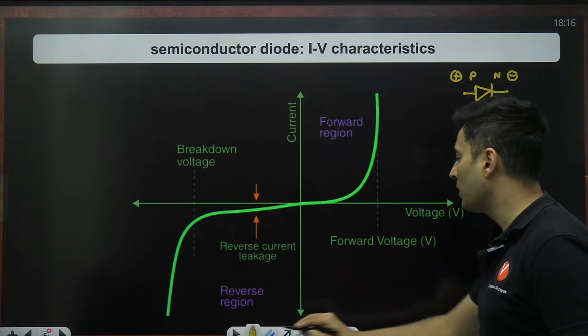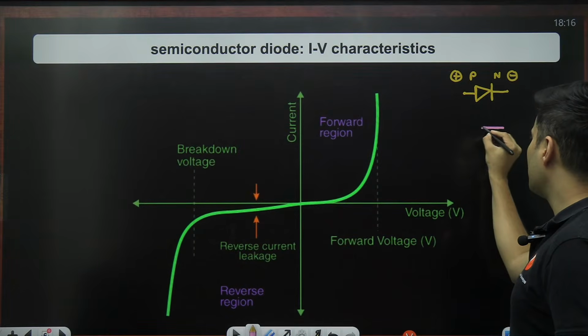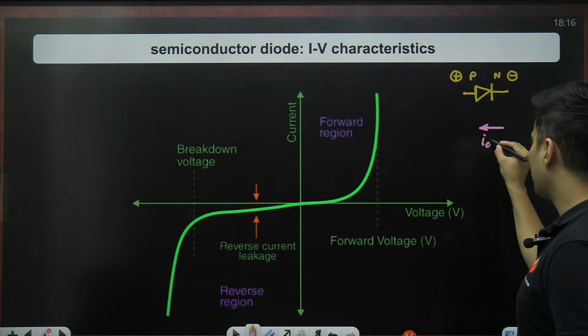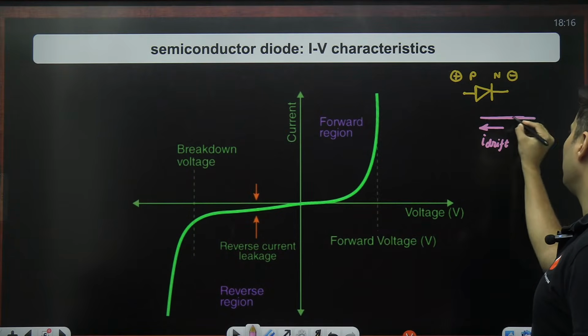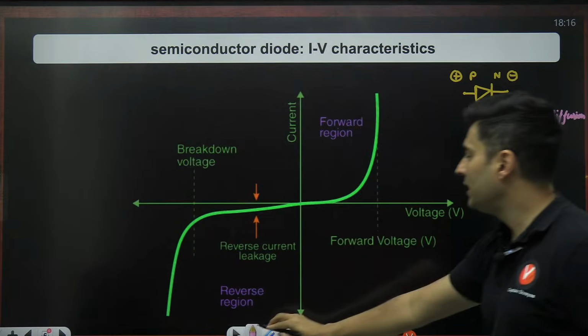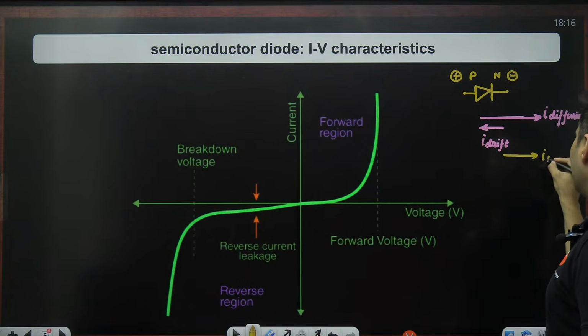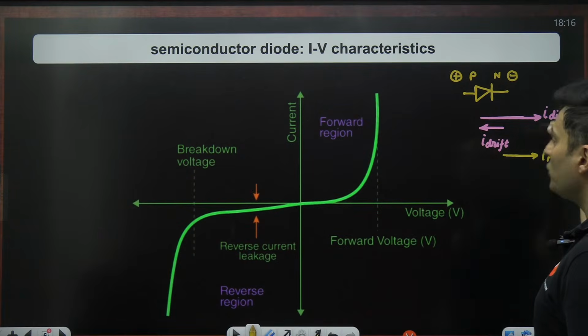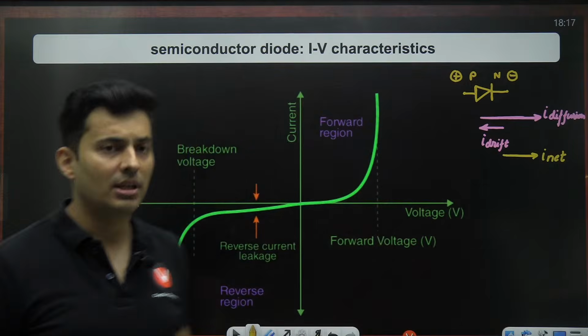In such a scenario, you will see the drift current will not change, but it is the diffusion current which increases, causing a net flow of current. That is how your net current will flow, because of the increasing diffusion current, and it breaks the potential barrier.